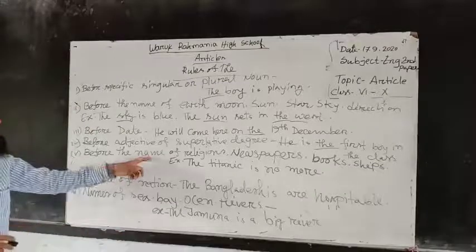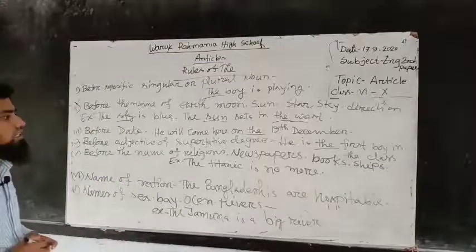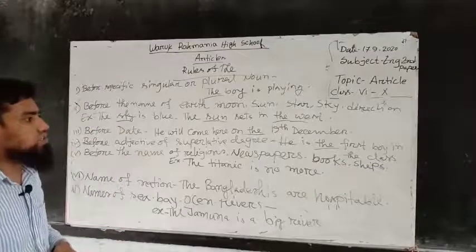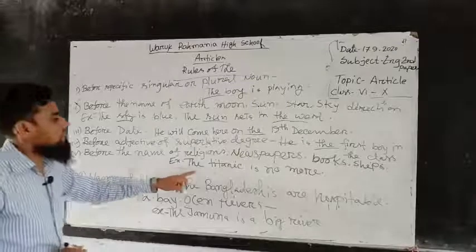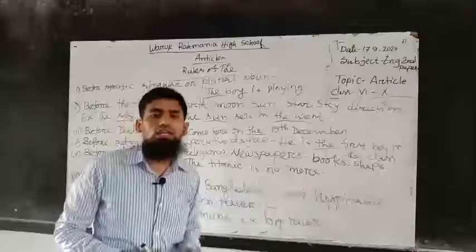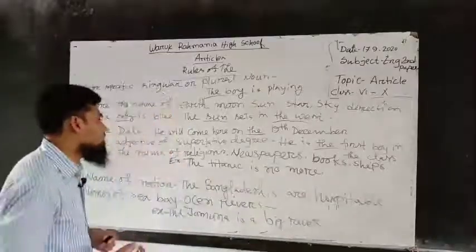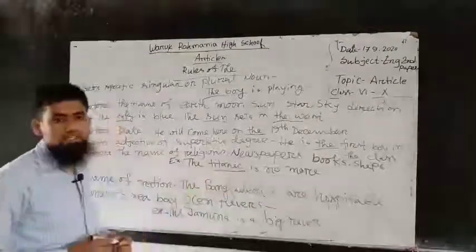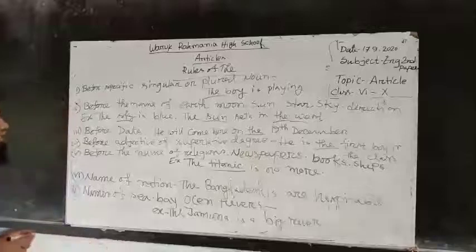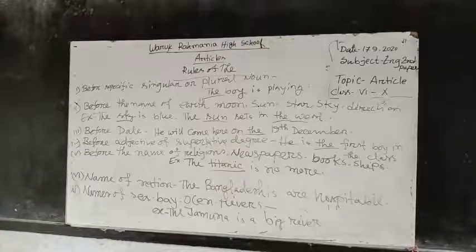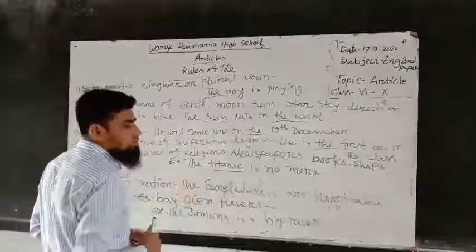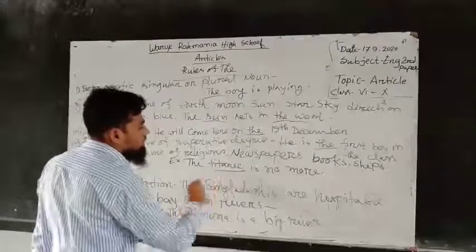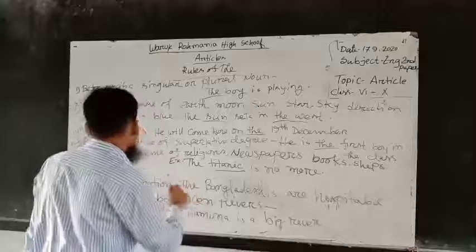Before the name of religions, newspapers, books, ships, etc. Example, the Titanic is no more. We know that Titanic is the name of a ship, so we have to use the.